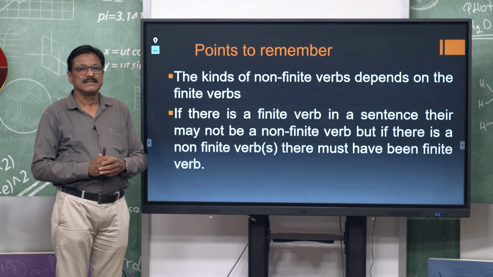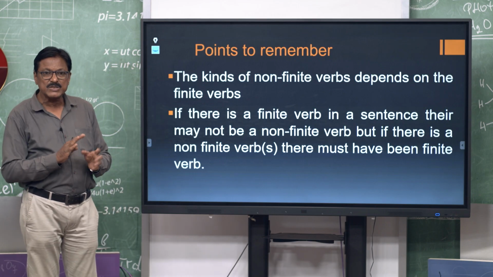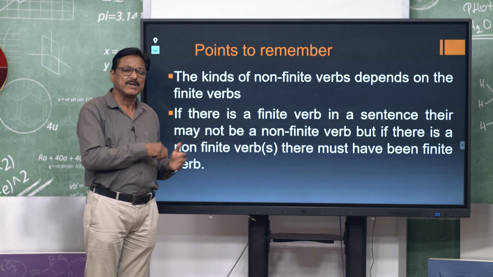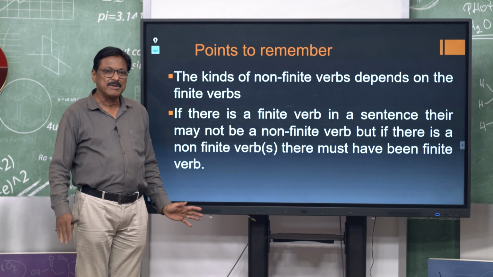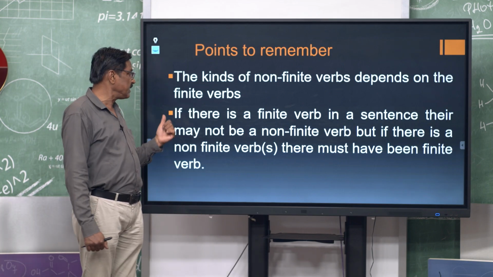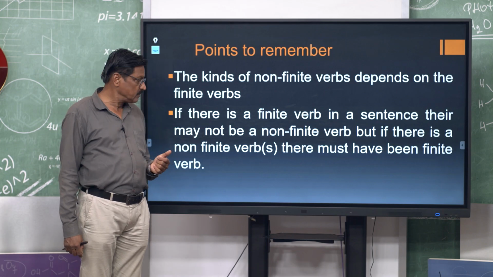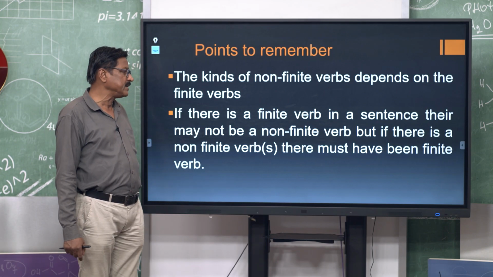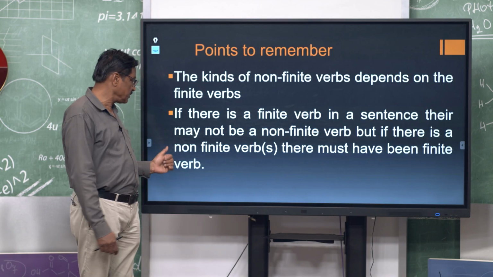Okay, children, now you see these points you should remember. You should remember the important points. The kinds of non-finite verb depend on the finite verb, I have already told you. If there is a finite verb in a sentence, there may not be a non-finite verb, I told you.